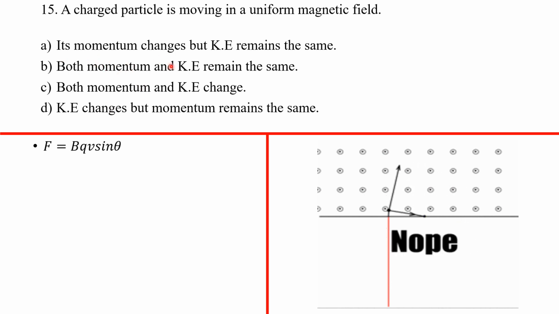So momentum change is correct, because it's constantly changing direction. Since momentum is mass times velocity, and the velocity is constantly changing, it means that the momentum is constantly changing too, even though the speed is constant, making the kinetic energy constant.